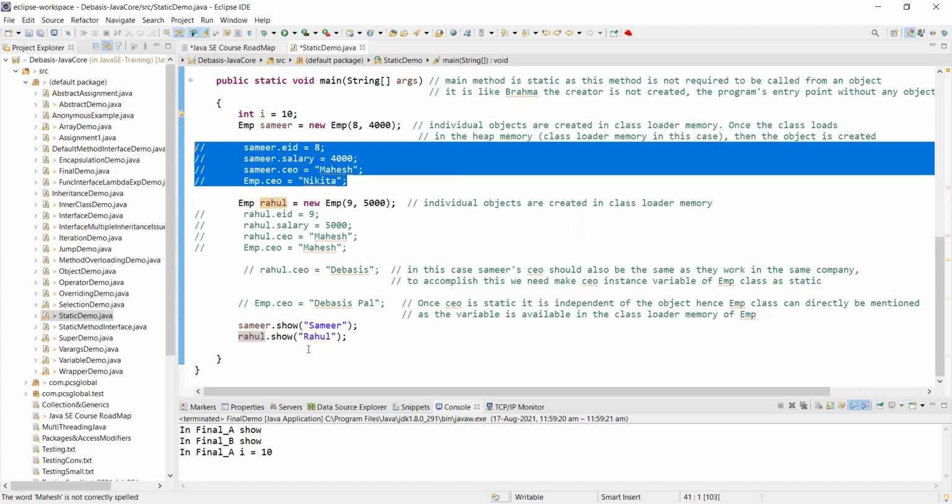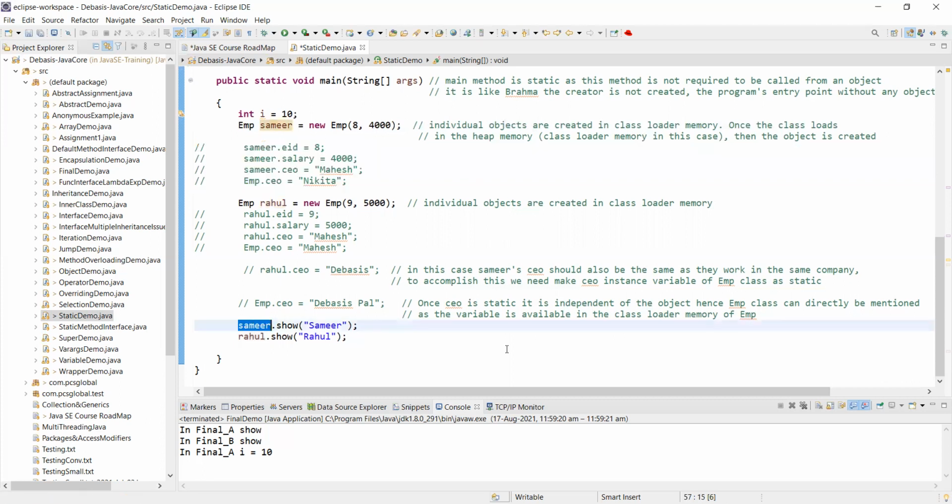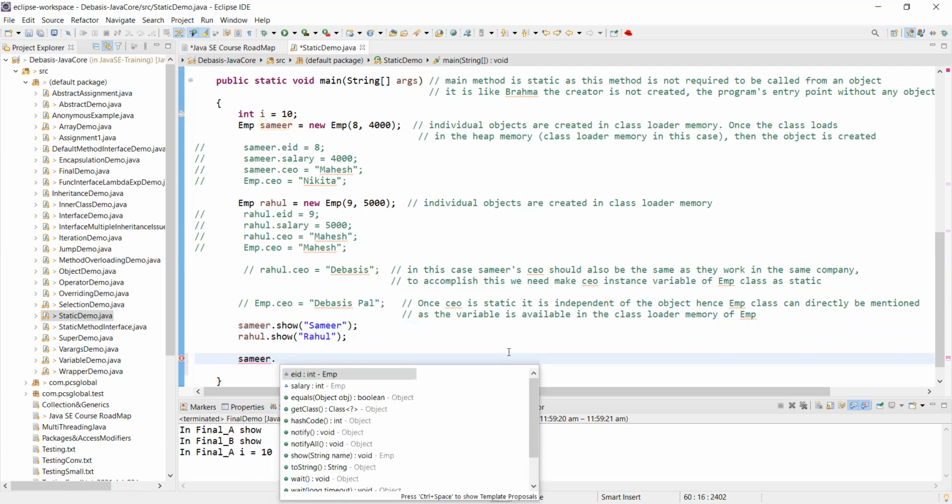Let us run this. Now, what is this? Samir is an object. An object means you will have the liberty to use something. Like Samir is an object, I say dot.